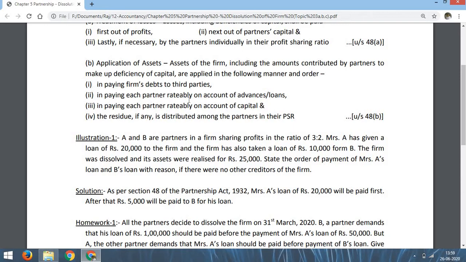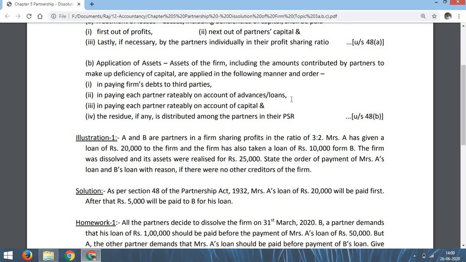Second, in paying each partner ratably on account of advances loan. If the firm has taken loan from a partner or more than one partner, these loans are to be paid next, ratably. Ratably means as per the proportion of loan. Suppose after payment of the debt to third parties, the amount available is not able to pay the full loan of the partners, then the loans are to be returned in the ratio of available amount.